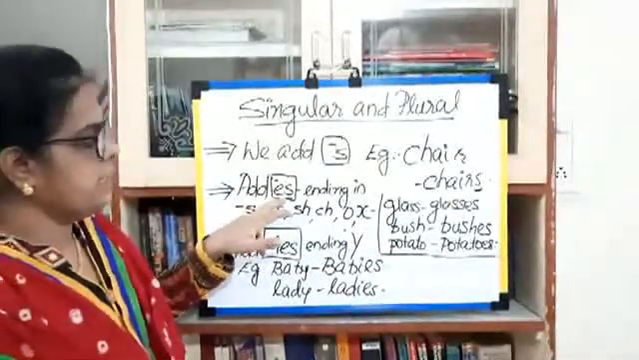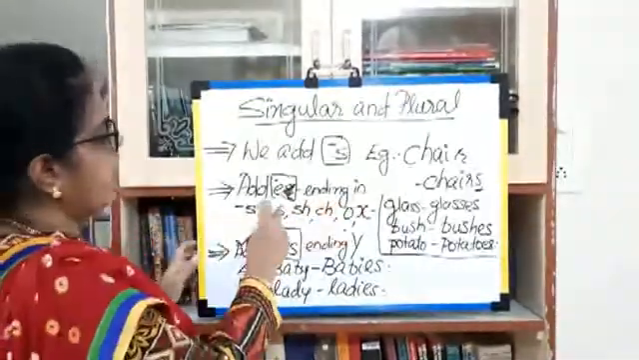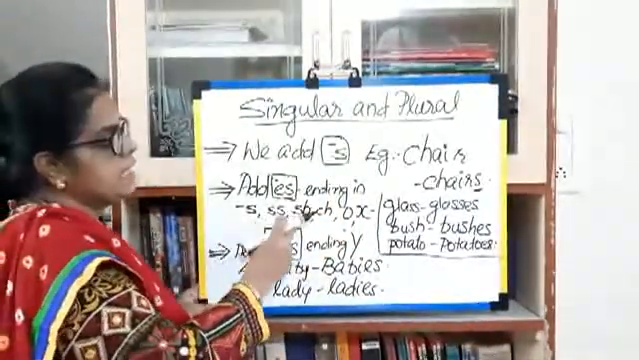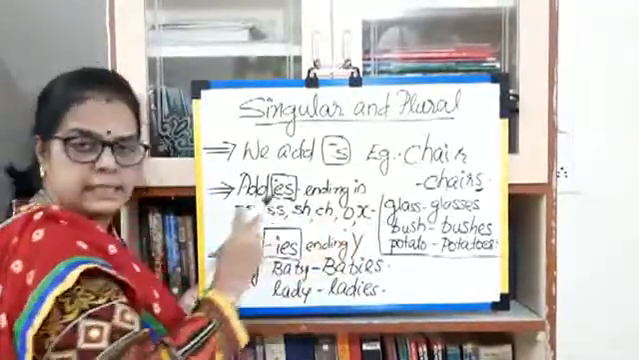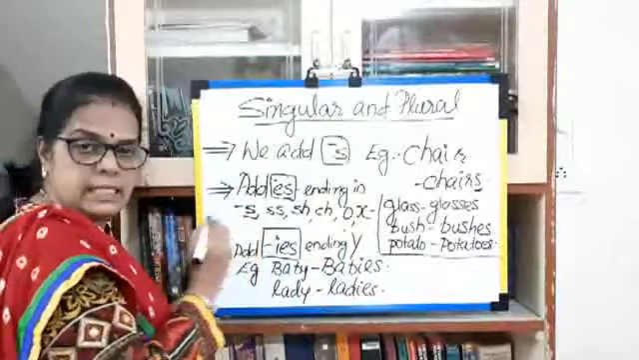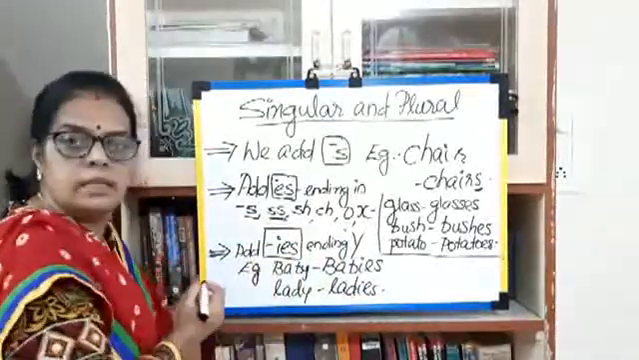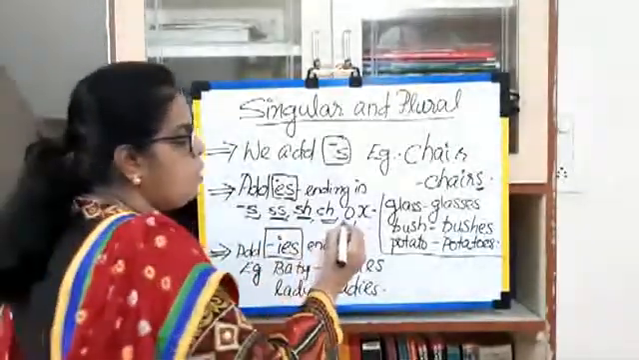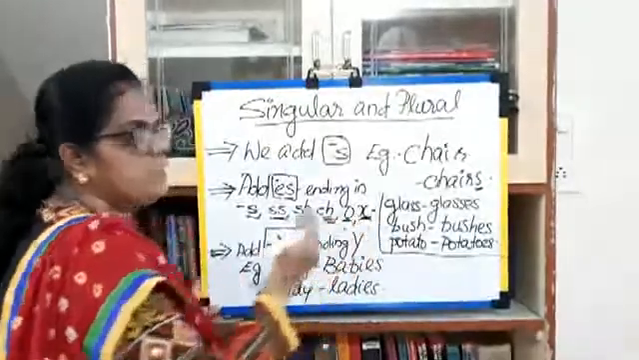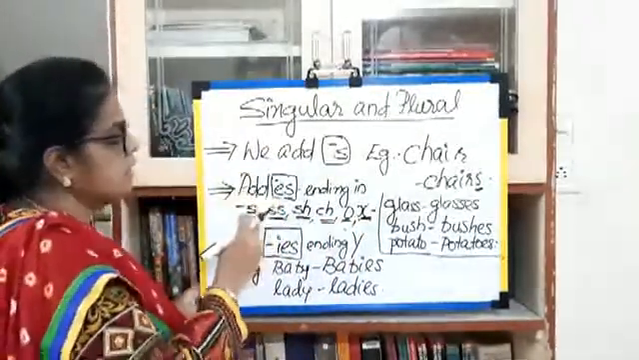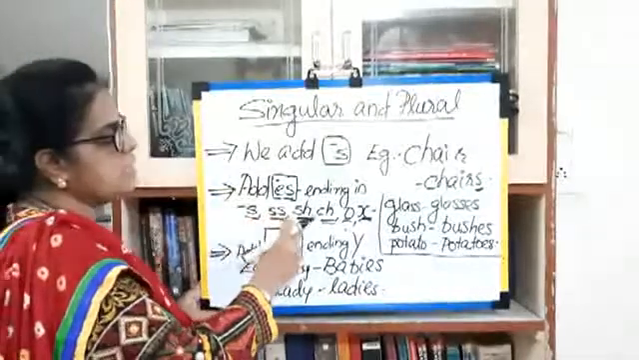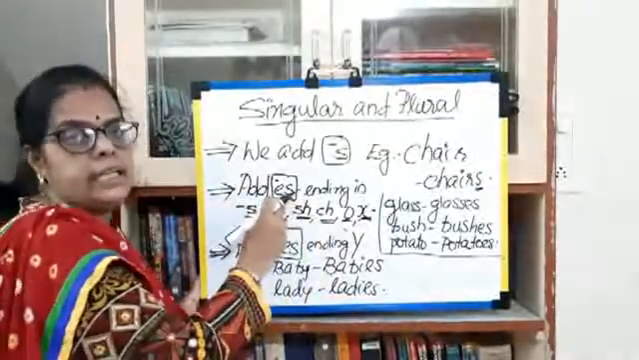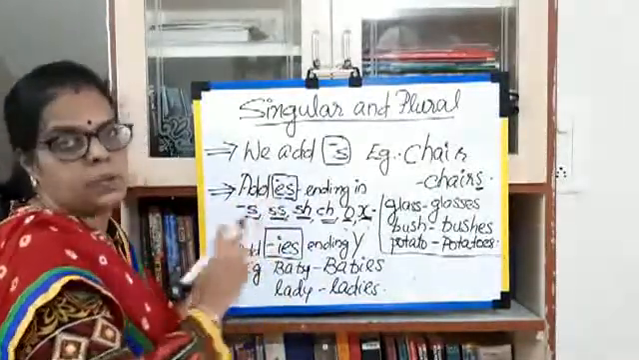The ending is es. We add es where the ending letters are s, double s, sh, ch, o, x. The ending letters are s, double s, sh, ch, o, x. Here we use es, we add es. Now at that time we get a plural.